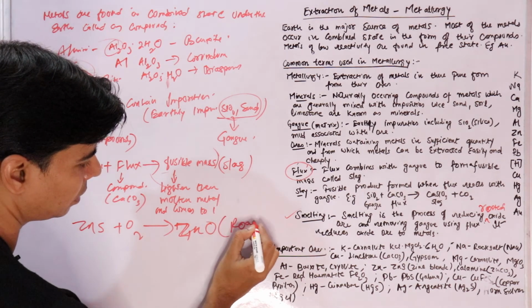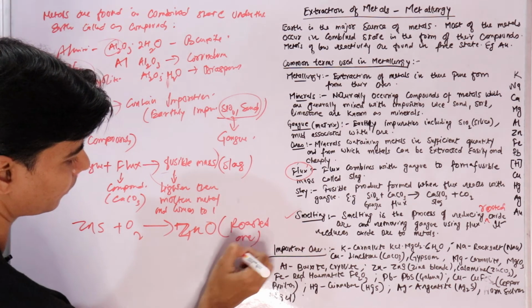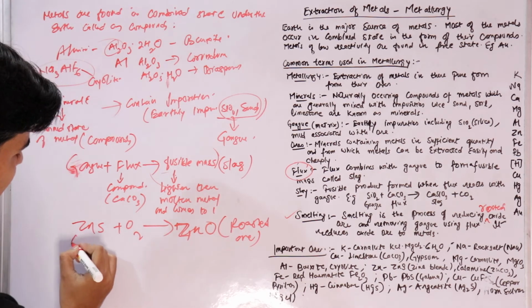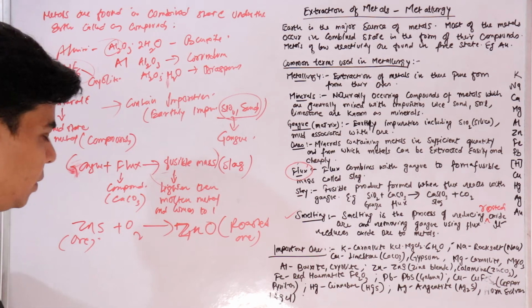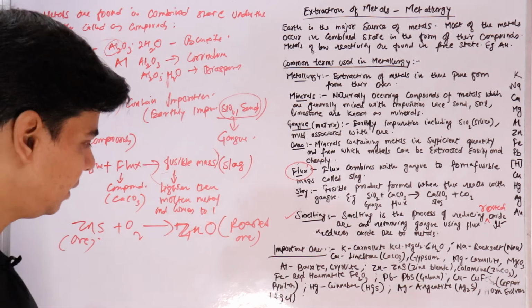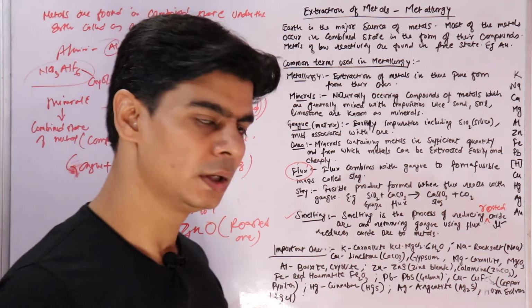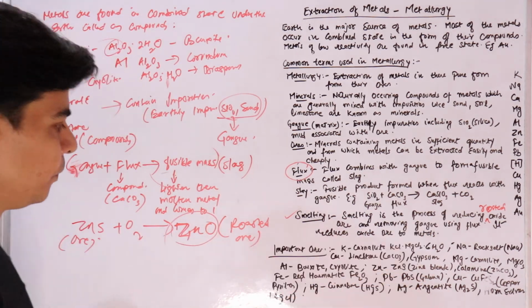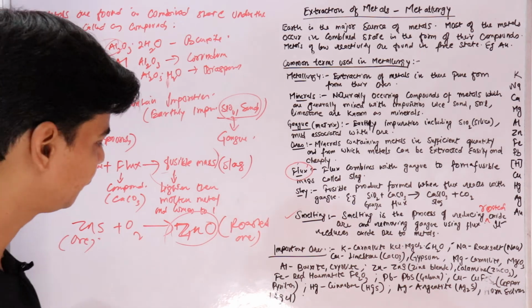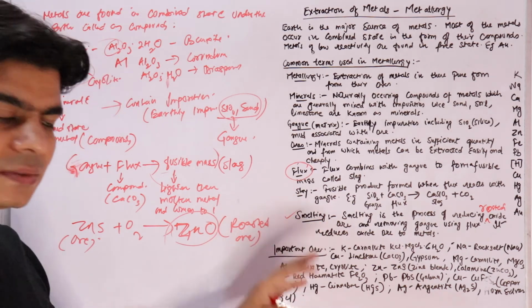This is known as roasted ore. The sulfide ore is changed into oxide ore by heating it in excess of air. Now this roasted oxide ore is further reduced using a process called smelting.